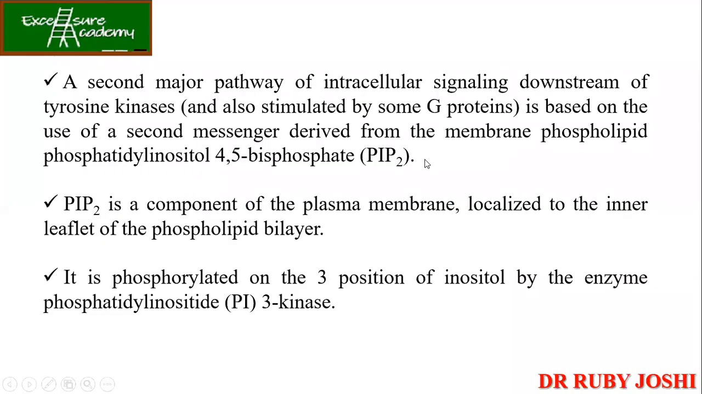Okay. So this is the second major pathway after the MAP kinase pathway for the intracellular signaling downstream of the tyrosine kinases, and again they are stimulated by the G proteins. Okay, so now you can see how important these G proteins are. And again, it is based on the secondary messenger, which is derived from the membrane phospholipid phosphatidyl inositol 4,5 bisphosphate, that is PIP2. So from here onwards, we will say PIP2 only. Okay, so it's a component of the plasma membrane which is localized to the inner leaflet of the phospholipid bilayer.